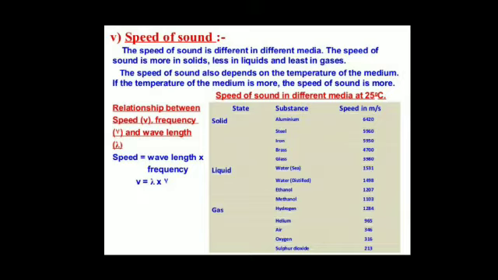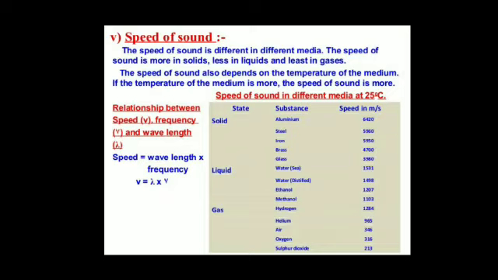Relationship between speed, frequency, and wavelength: speed equals wavelength times frequency. Speed is denoted by the letter v, wavelength is denoted by the Greek letter lambda, and frequency is denoted by nu.